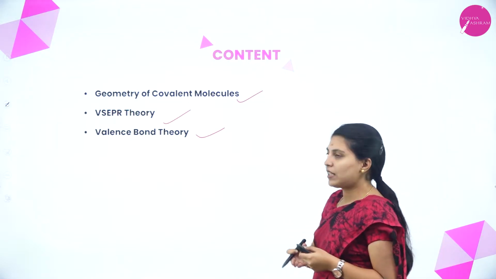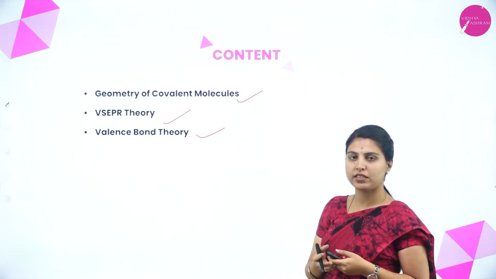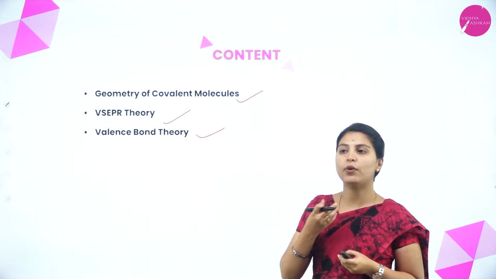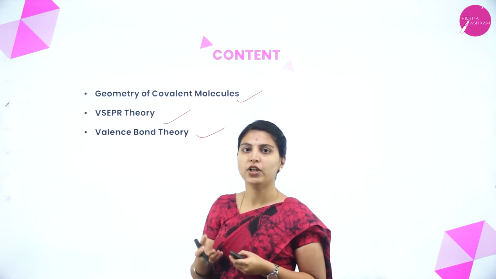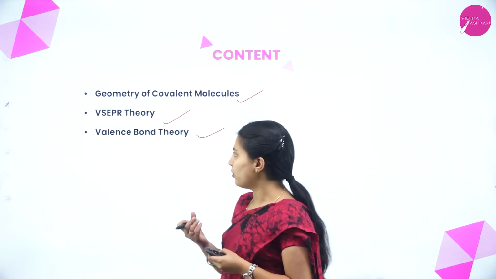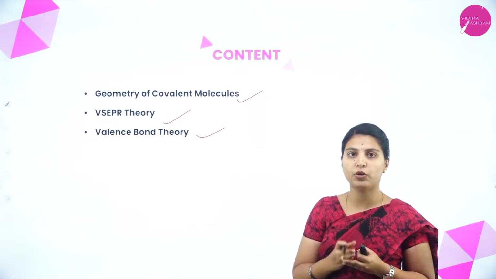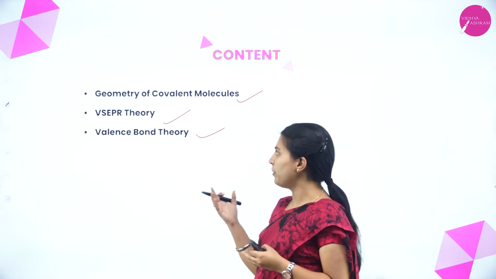So in the last class we discussed the resonance structures. In this session we will discuss the geometry of covalent molecules, because each molecule will have a different molecular geometry. Based on the types of bonds and based on the lone pairs and bond pairs, the geometry will be different.